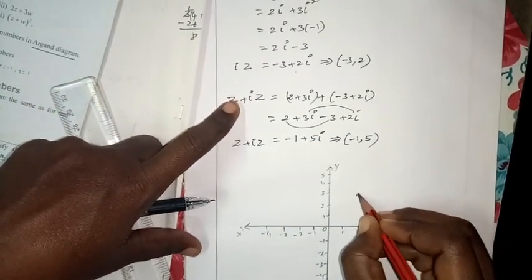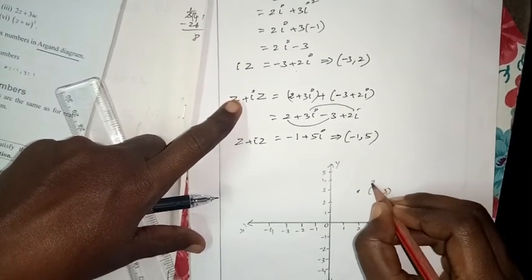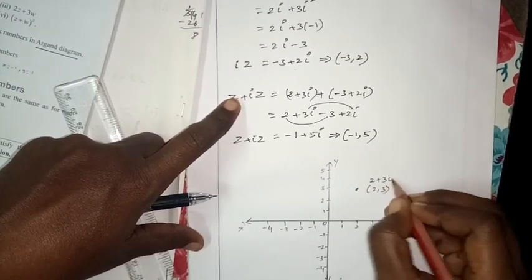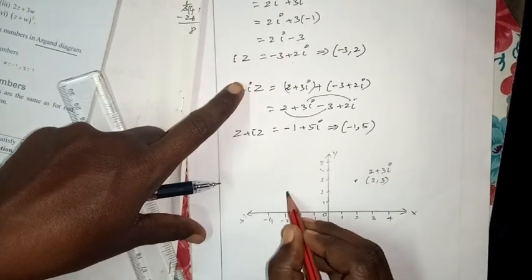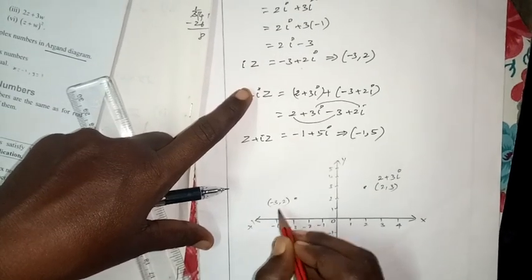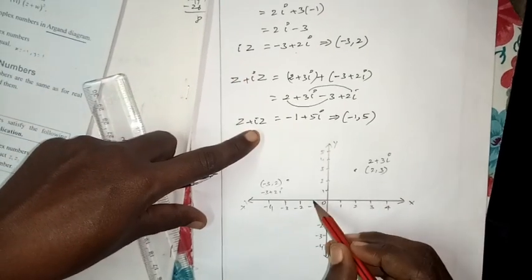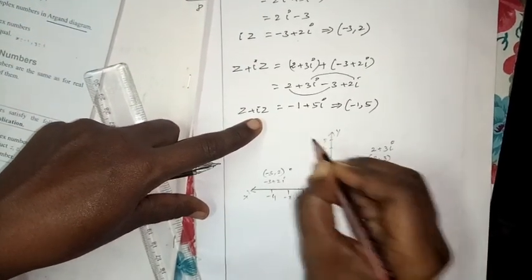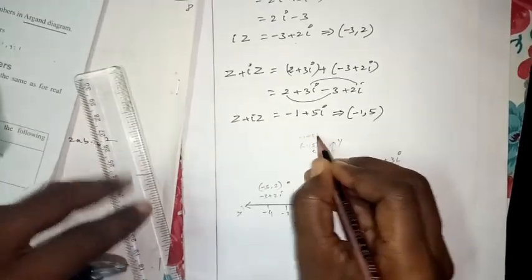2 comma 3. Is it correct? 2 comma 3, or you can write 2 plus 3i. Then the next one, minus 3 comma 2. This is the point. Minus 3 comma 2, or you can write minus 3 plus 2i. Third point, minus 1 comma 5, or you can write minus 1 plus 5i.